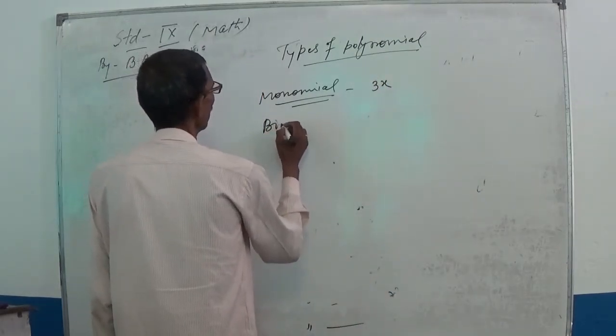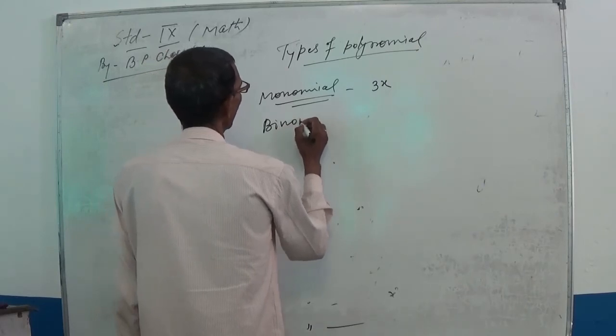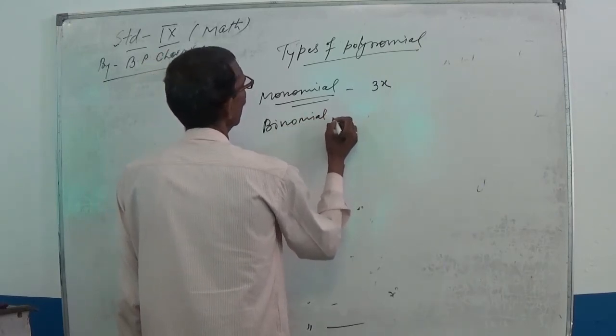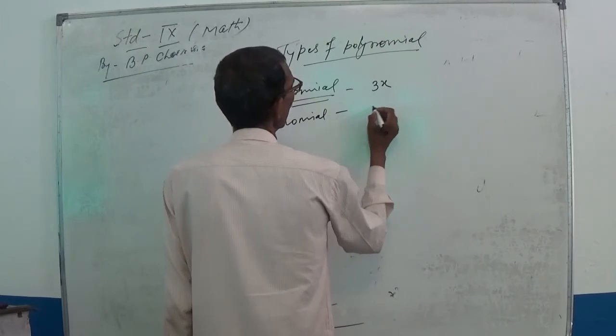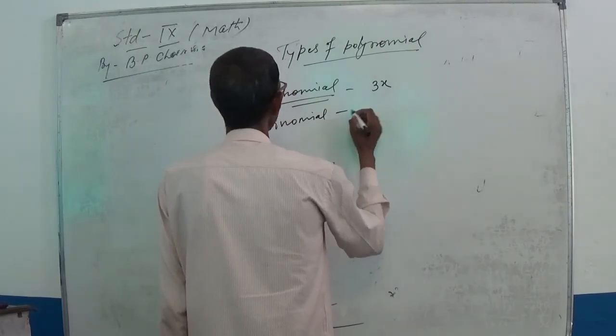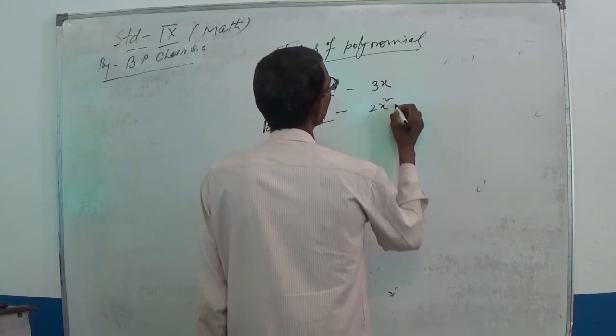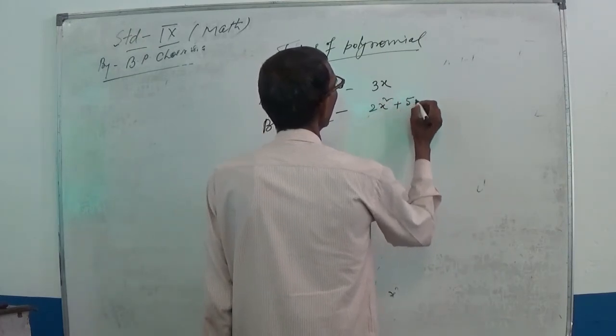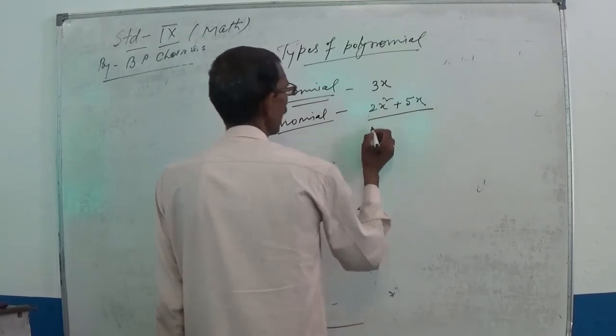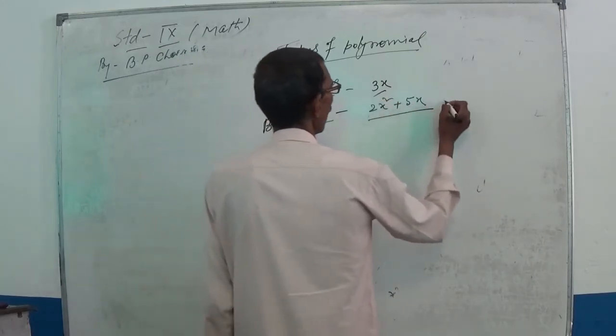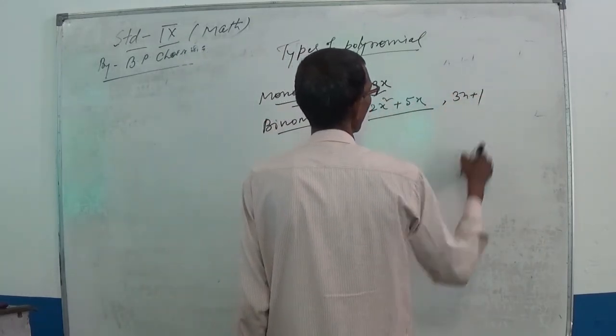A binomial is a polynomial containing two terms, suppose 2x square plus 5x, or 3x plus 1.